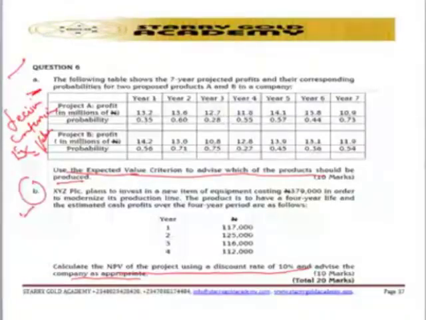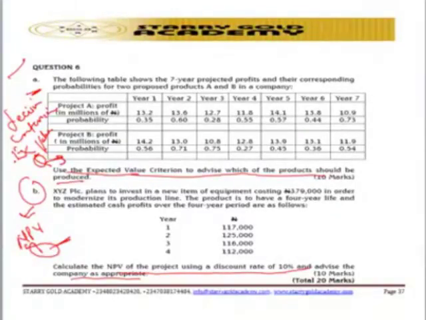But 6B is talking about what we call NPV, the net present value of a given project. So go and know details on decision criteria using the expected value, and also know what NPV, the net present value of a project, is. Know how you can approach questions based on those two, so that you are able to get the right solution. So that is it for the November 2016 diet.